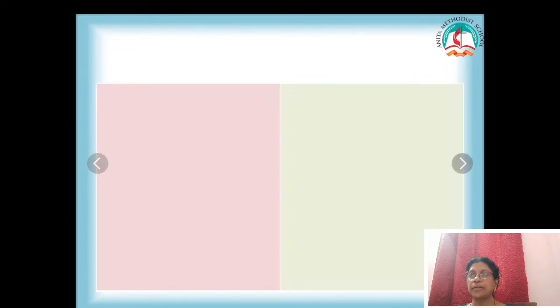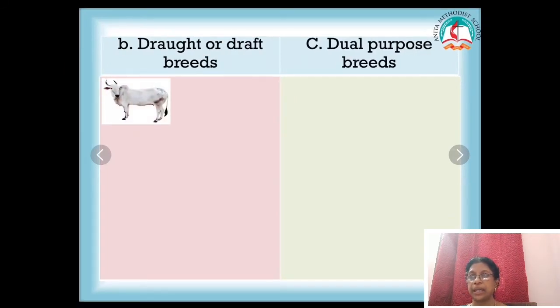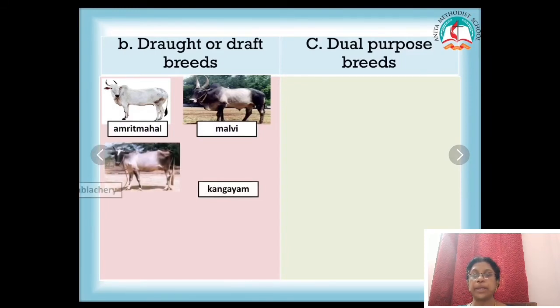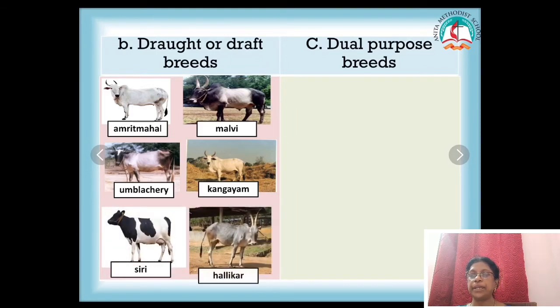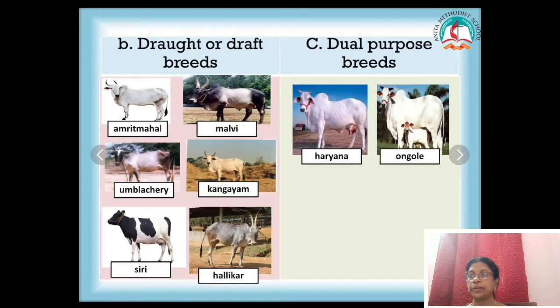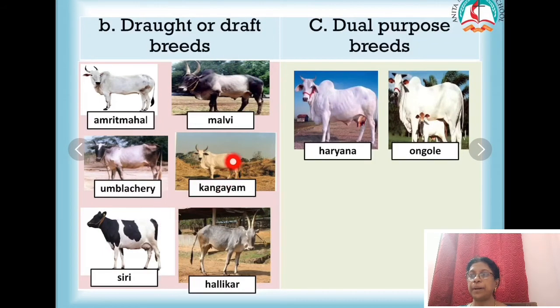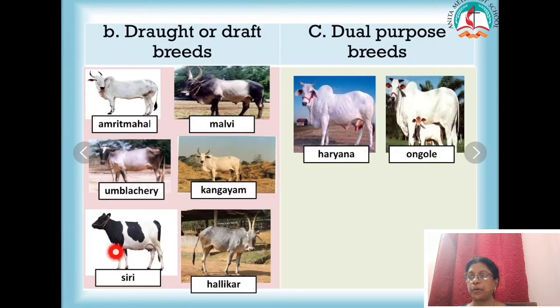draught or draft breeds and dual purpose breeds. These breeds are used for ploughing and for meat. Draft or draught breeds are used for ploughing, for working in the fields, and also for the meat. Dual purpose breeds are cows that are bred both for milk and for labor, for other purposes like ploughing and for working in the field.